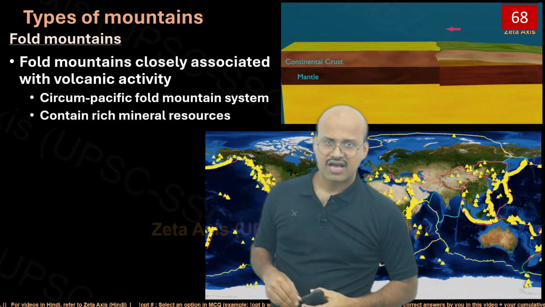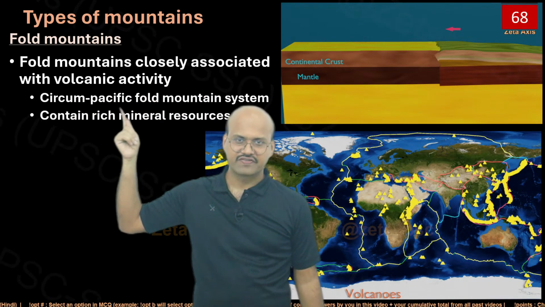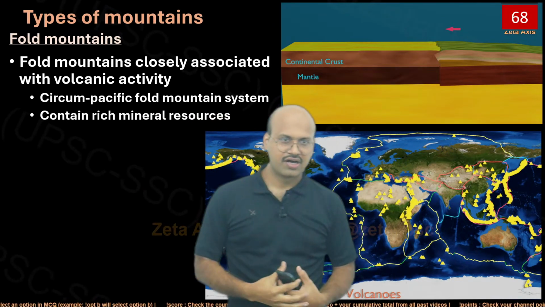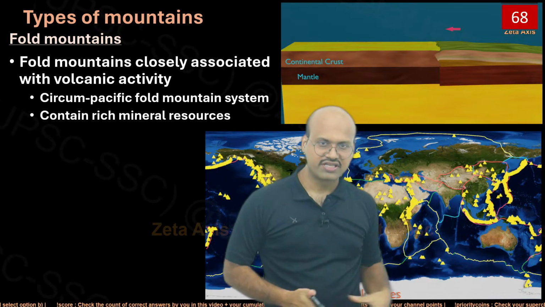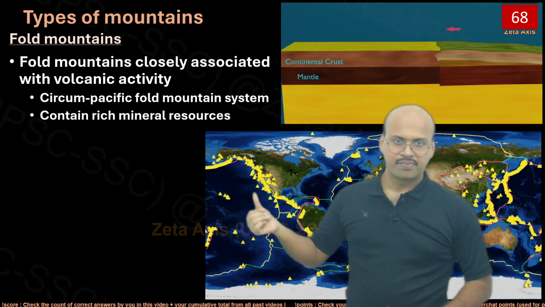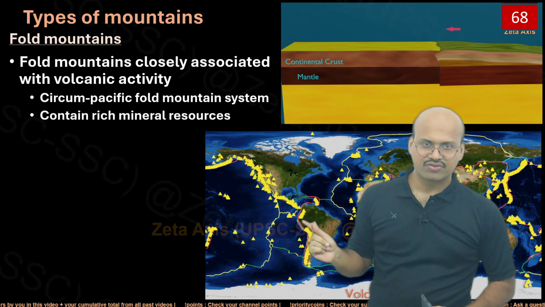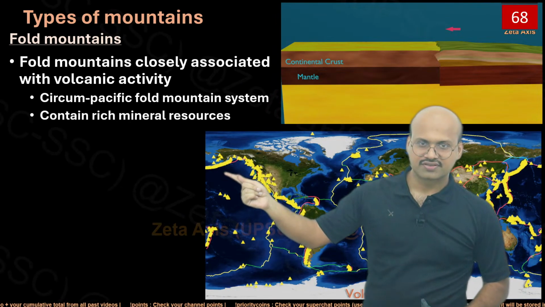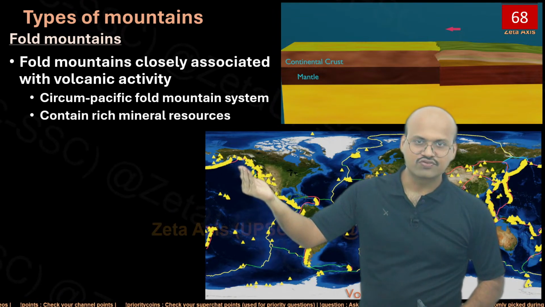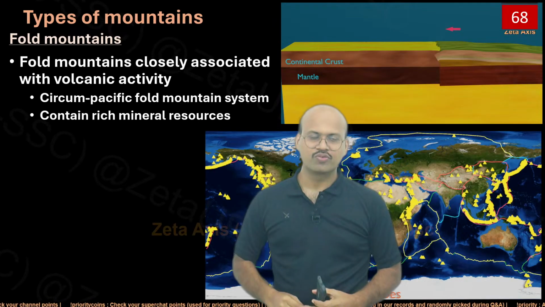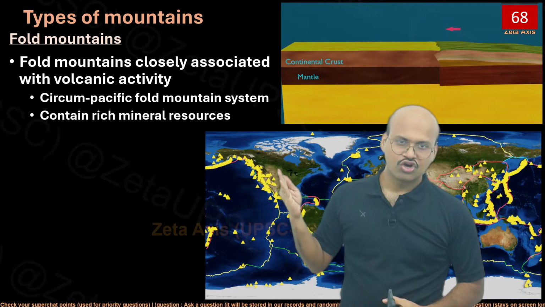Fold mountains are closely associated with volcanic activity. Here we can see the Circum-Pacific fold mountain system. We can see the part of the Pacific on this side, as well as this side. These triangles show the volcanoes, and we know that here we have the Andes mountains, here we have the Rockies. These Rockies and Andes are closely associated with these volcanoes, and the reason there is so much volcanism in this region is that the oceanic plate is subducting under the continental plate.